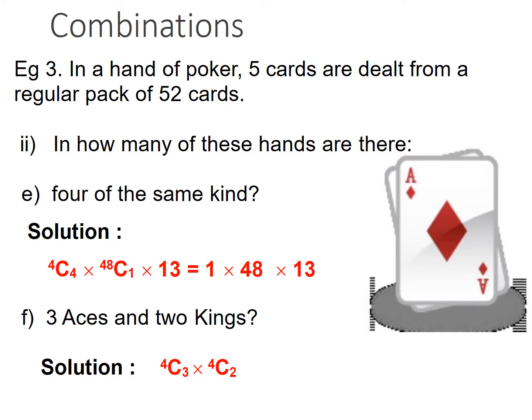In a hand of poker, 5 cards are dealt from a regular 52 cards. How many hands are there? Same like that, we can have 3 aces and 2 kings, etc.